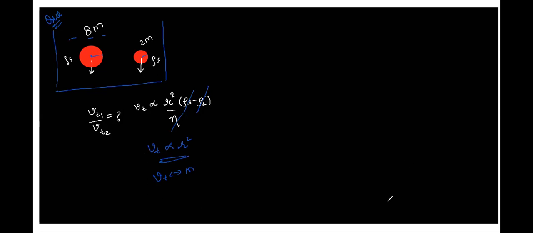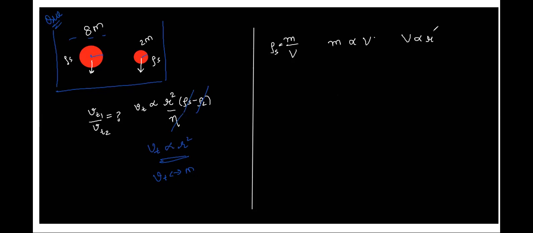Atul, would you like to try it out? Yes, sir. So we know the relation between density and volume. Density is equal to mass by unit volume. For both of them, density is same. It means that mass will be proportional to volume. And we know that volume is proportional to radius cube. It means that mass is proportional to r cube. It means that mass to the power 1 by 3 is proportional to r.